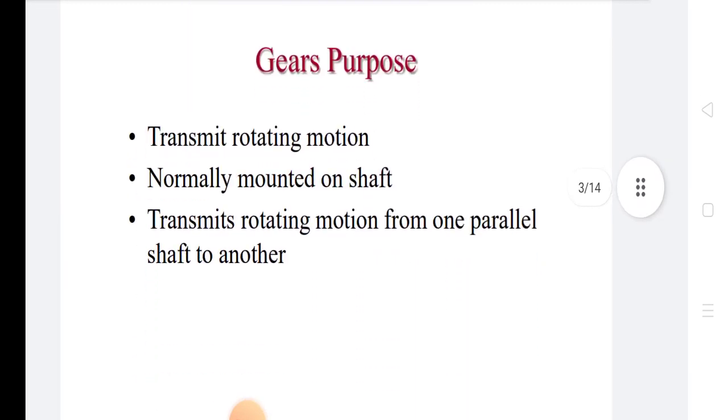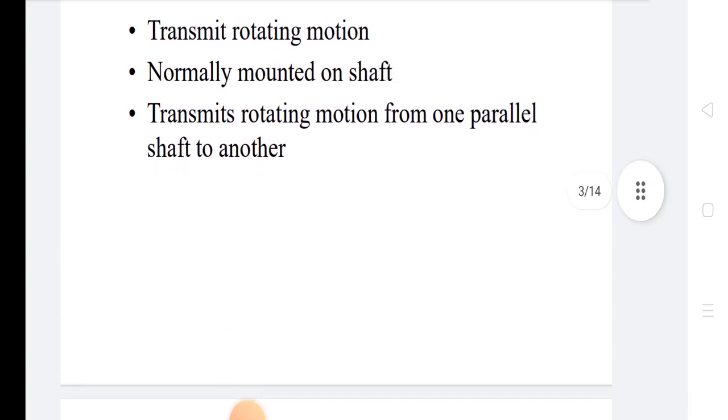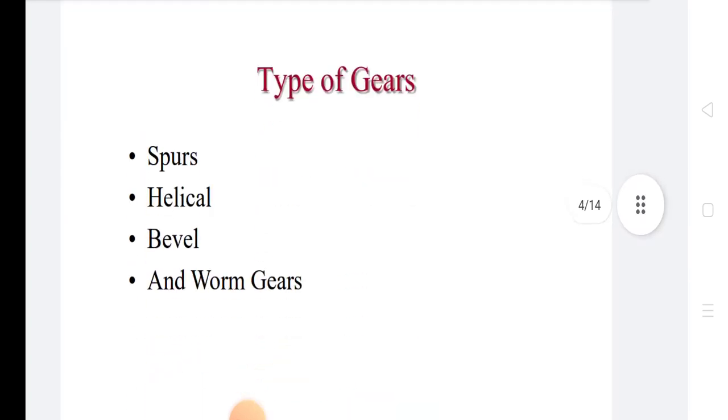The gear purpose is to transmit rotating motion, normally mounted on shaft, from one parallel shaft to another. The types of gear. In types of gear, there are four types: parallel shaft axis gears, intersecting shaft axis gears, non-intersecting and perpendicular shaft axis gears, non-intersecting and non-perpendicular shaft axis gears.